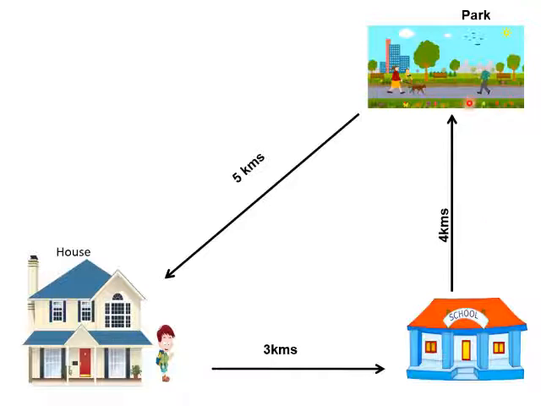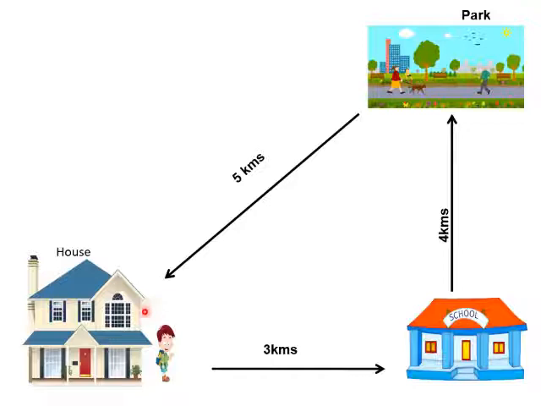The total distance you covered by evening from your home is 3 plus 4, so this is 7 kilometers you covered from home to school to park. But while you're going home, you want to choose the shortest route. So from park to school, your shortest distance is 5 kilometers.